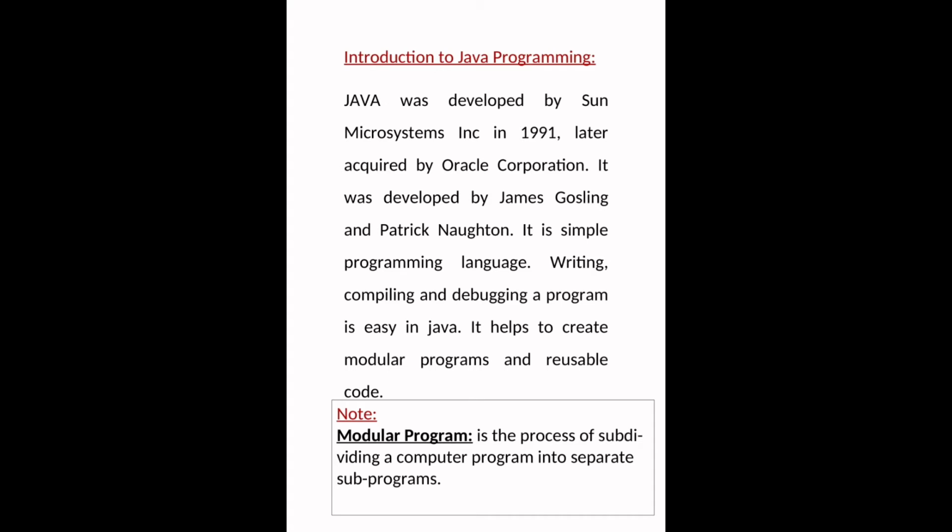We cannot read bytecode because it is in low-level or machine-level language. So in the Java software there is a collection of software called the JVM, Java Virtual Machine. It converts the resulting bytecode into high-level language, so users can understand the output of the program.